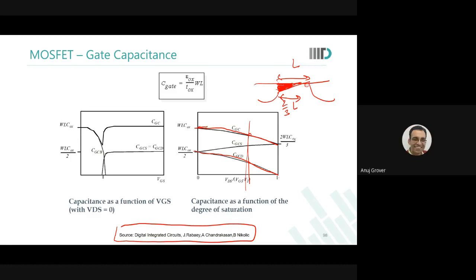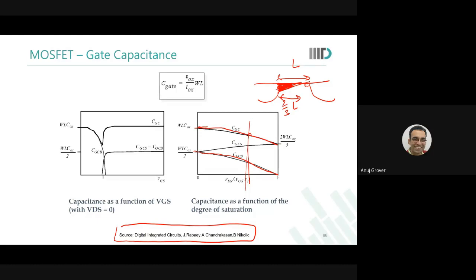Hello. Yes. I just want to confirm, like WL Cox is equal to CGD plus CGS plus Cox, right? I mean, gate is W, not omega. This is W. This is not omega. Yes, sir. CGS plus CGD plus Cox, right?